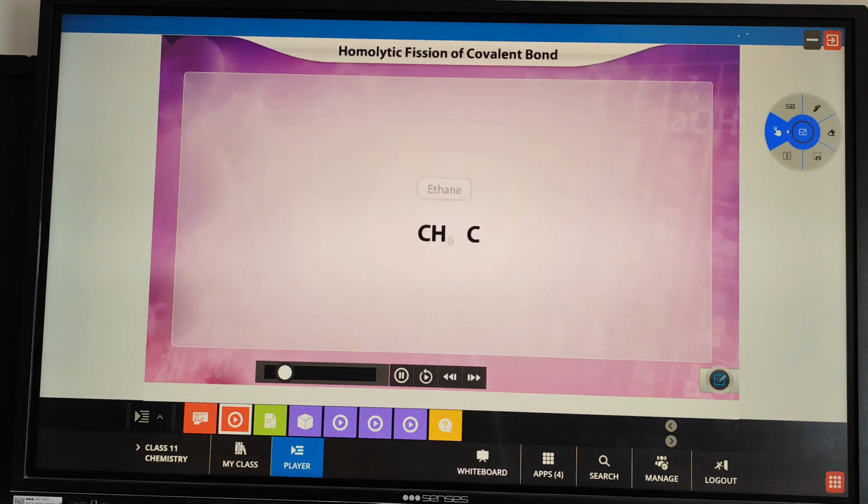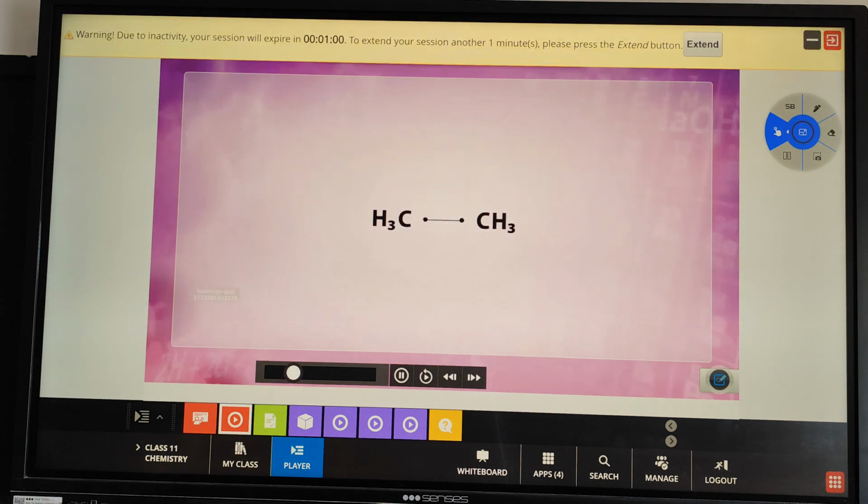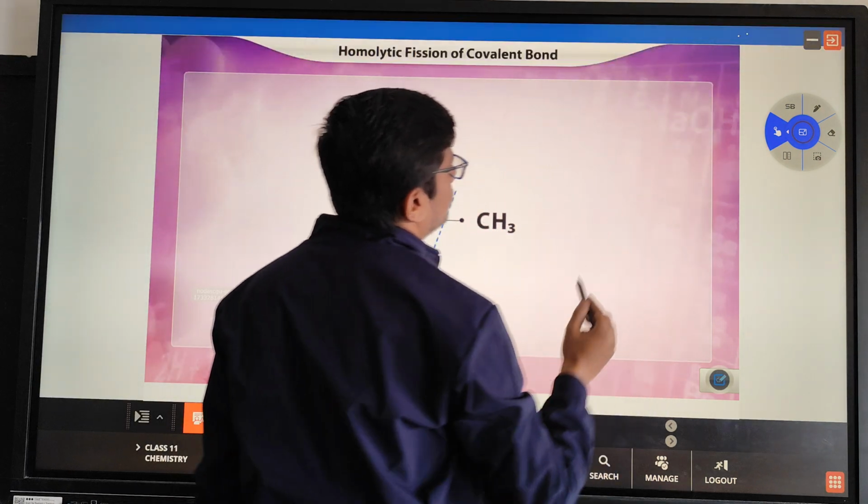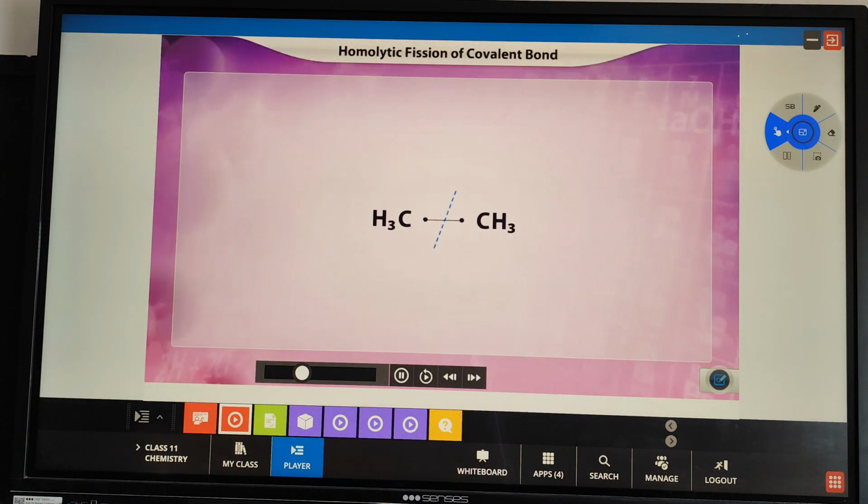A covalent bond is present between the carbon atoms in an ethane molecule because these atoms share electrons. When the covalent bond between the methyl groups undergoes cleavage, due to the equal electronegativity of both the groups, each electron moves to the respective methyl group.